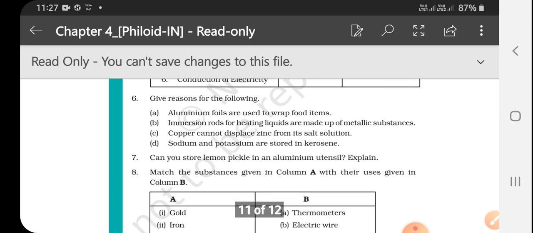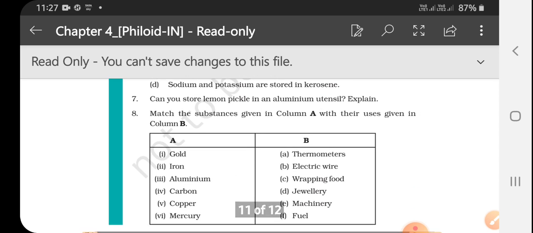Question number 7: can you store lemon pickle in an aluminium vessel? No, we cannot store lemon pickle in aluminium utensils because aluminium is a metal and lemon contains citric acid. The acid reacts with the metal to give hydrogen and a salt, and the salt is toxic in nature, which will spoil the food and make it unfit to use. That is why we should not keep any sour substance in aluminium utensils. Also keep in mind that tomato, tamarind and curd should not be kept in aluminium vessels or utensils.